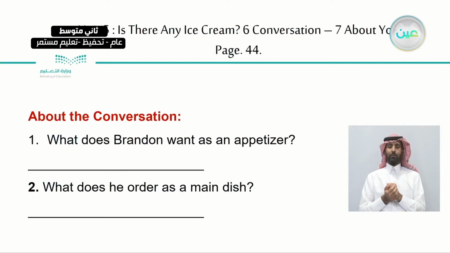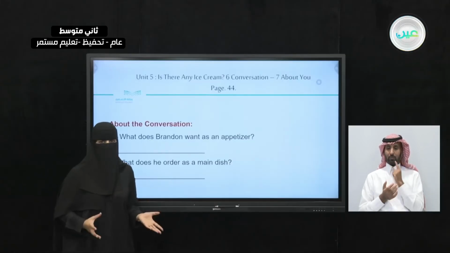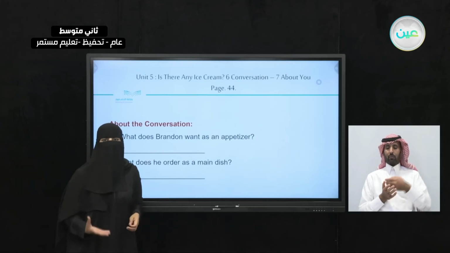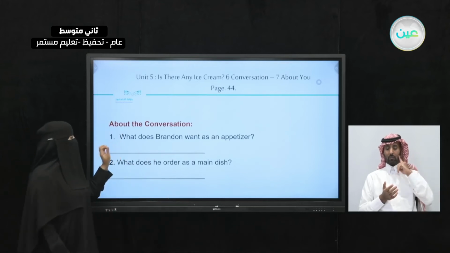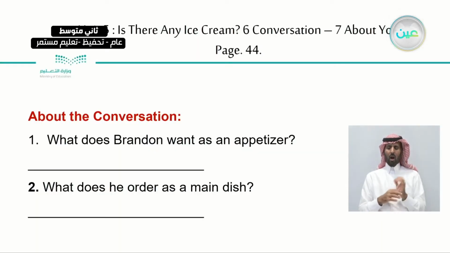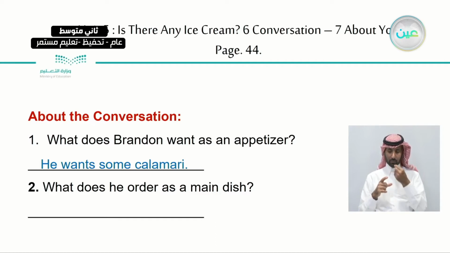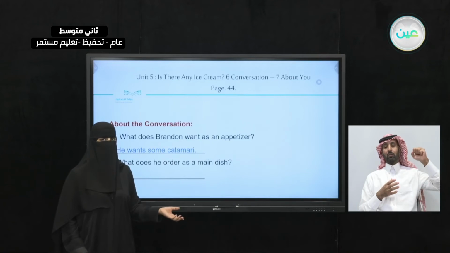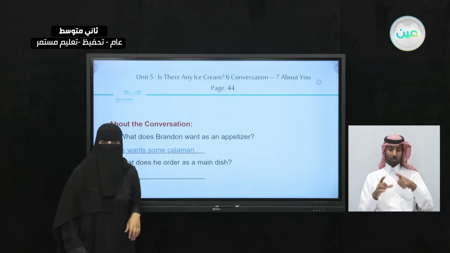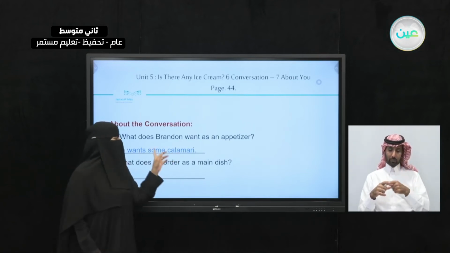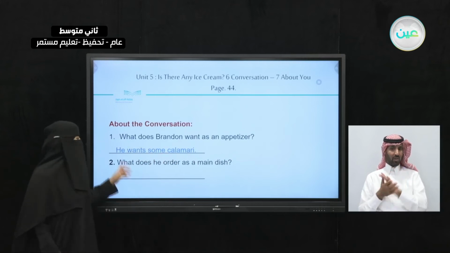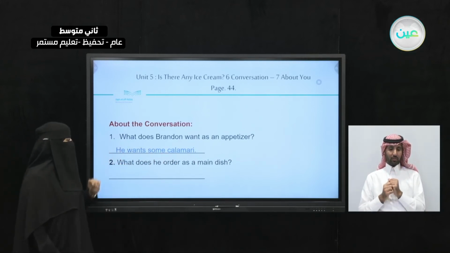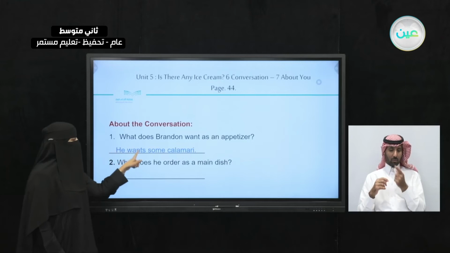Now, let's answer questions about the conversation between Brandon and the server. So, what does Brandon want as an appetizer? So, what did he ask for? He wants some calamari. So, the first thing he asked for is the calamari. So, calamari is a kind of appetizer. It's a seafood. But they didn't have it. So here, I want you to take a look at this answer. He wants.